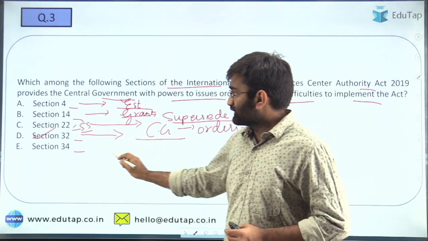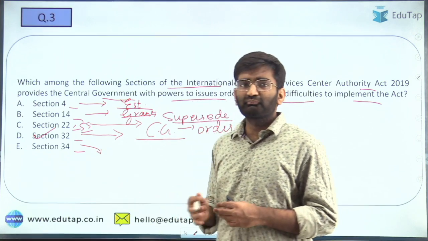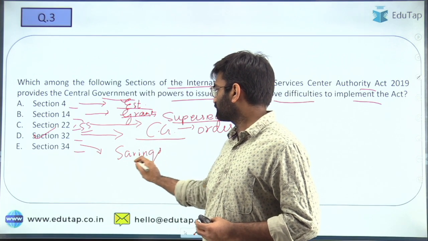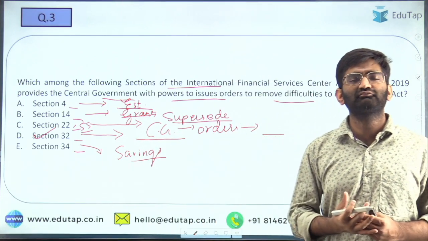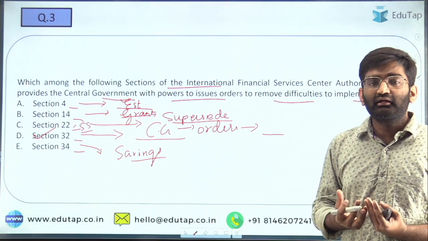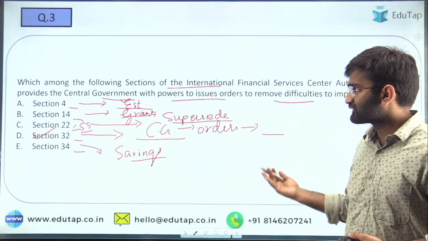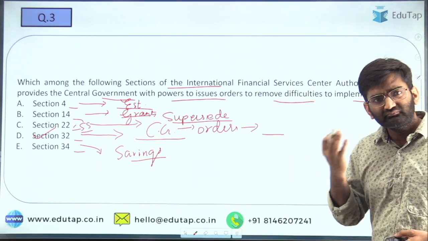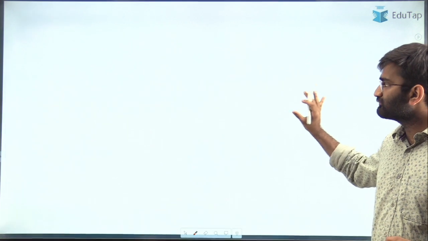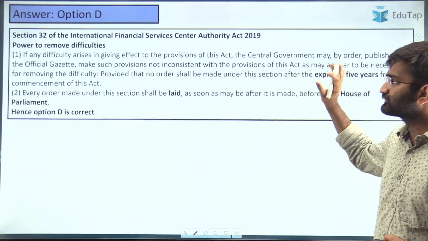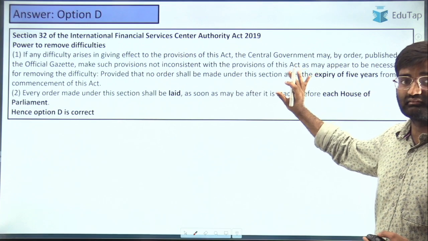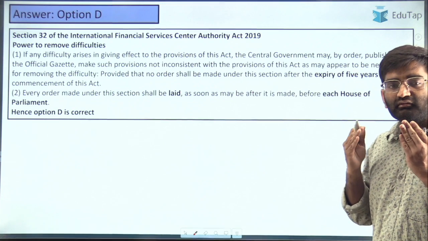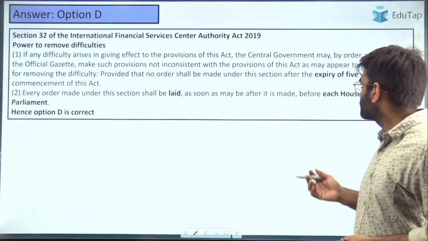Then section 34 actually provides for savings, that the provisions of this Act and the regulations that the IFSCA comes up with are all applicable, unless and until any other regulation or act comes up which negates it. That is what section 34 says. So here we have question 3 for which the answer is D, and section 32 talks about removing these difficulties. The power is given to whom? The central government, and whatever orders the central government comes up with will be applicable.